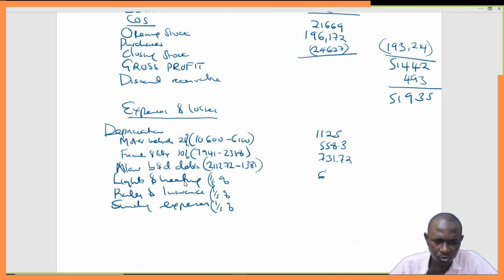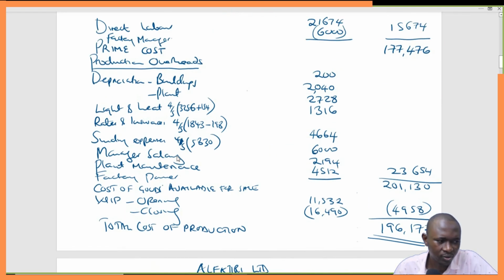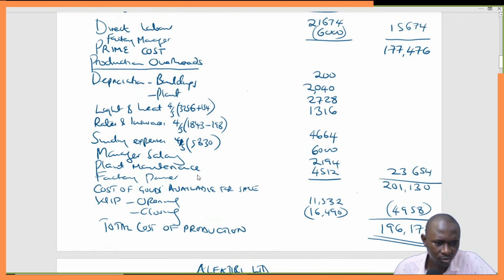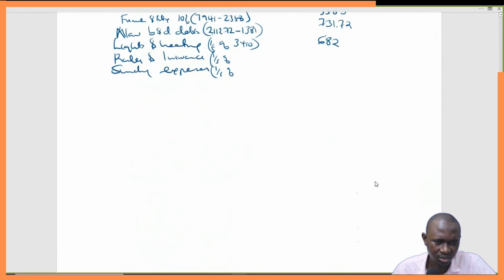682. This was 3410, I think. Then the second one was 1843 minus 198. That will give us 1645. So 1645 divided by 5 will give us 329.